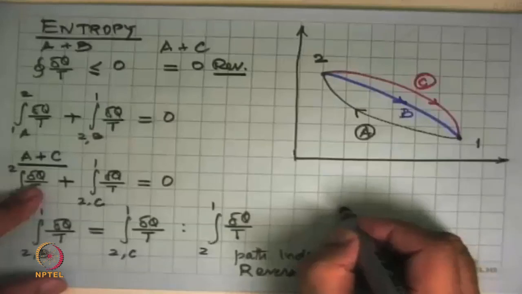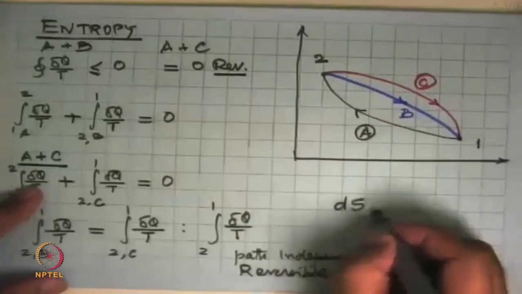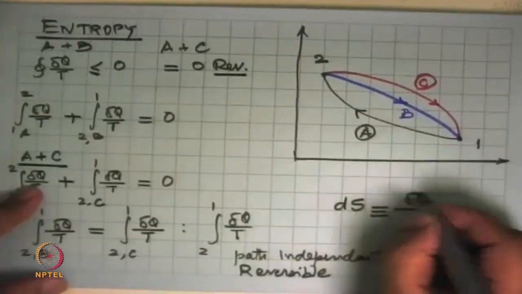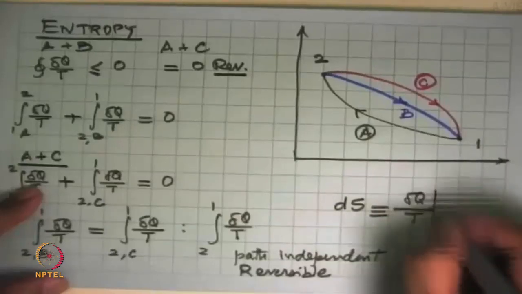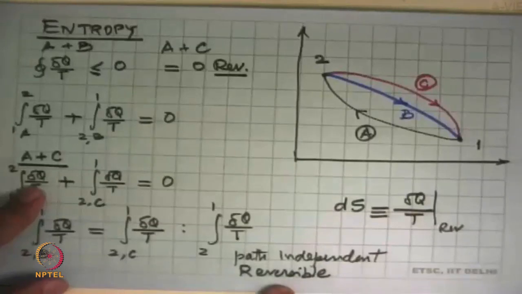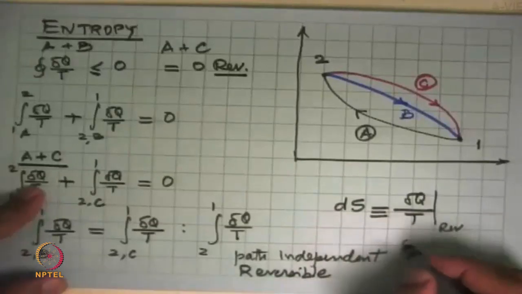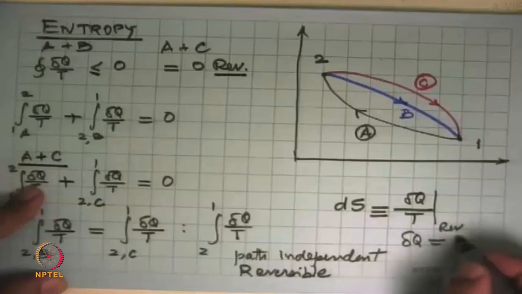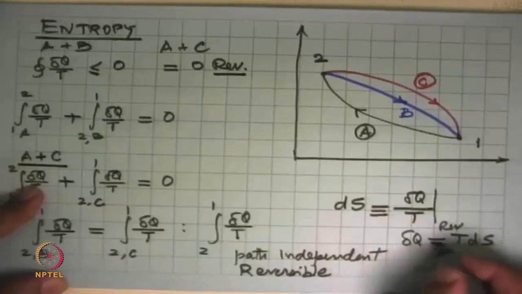So we define the new property now, entropy, dS, as delta Q by T, which from this argument has come out from a reversible process, and also tells us that delta Q for a reversible process is TdS.